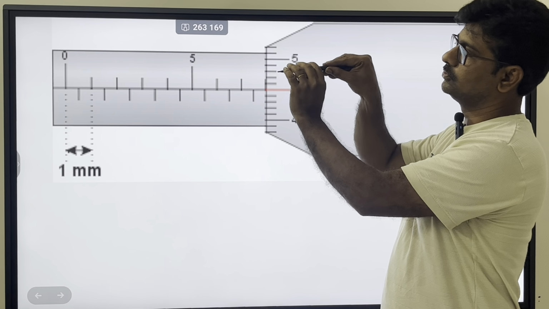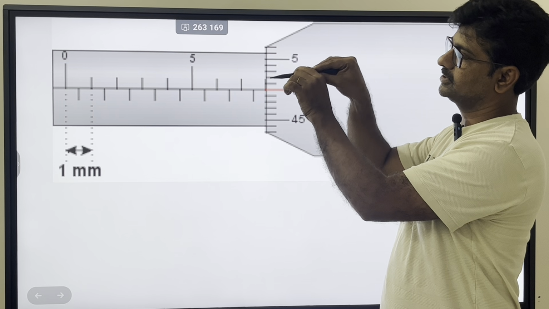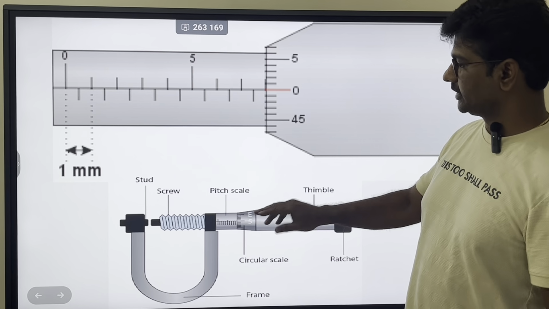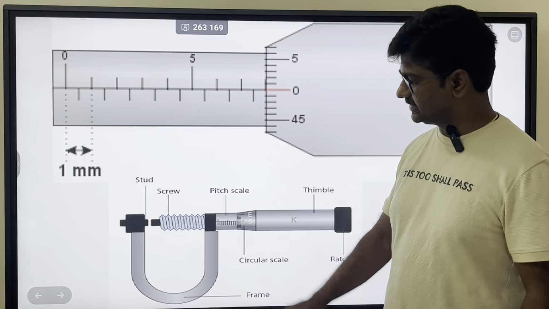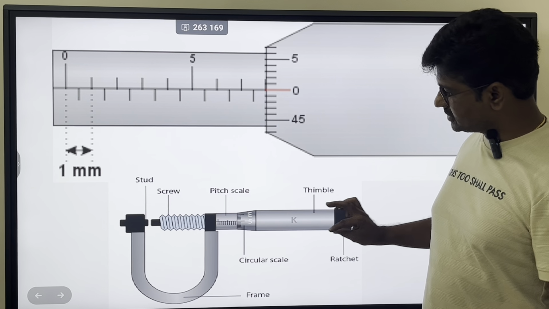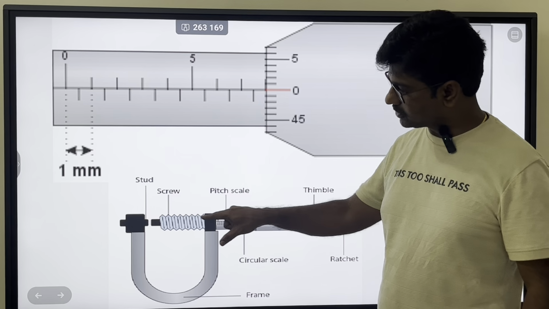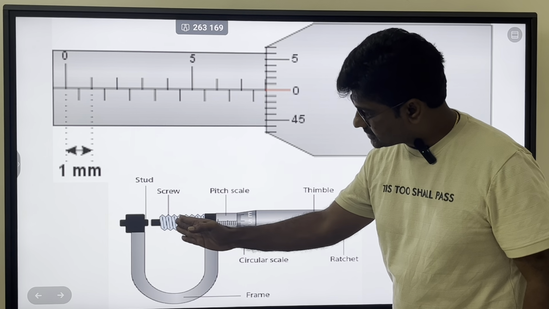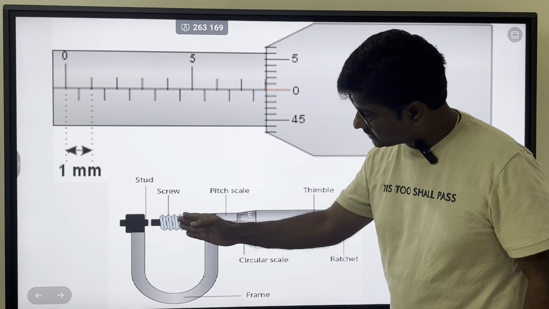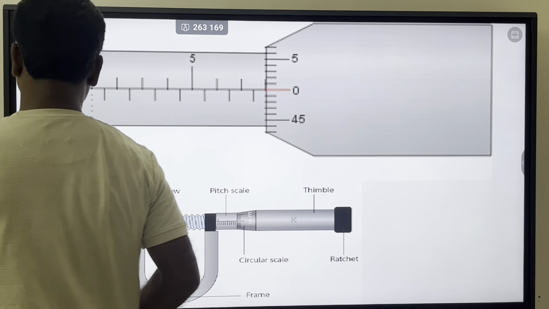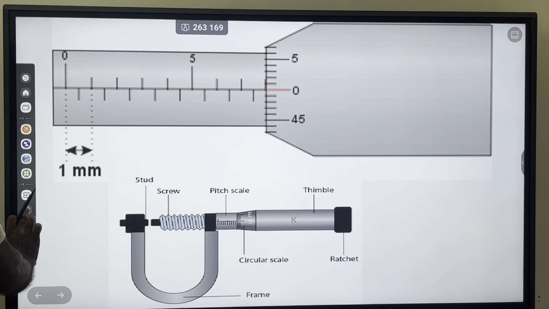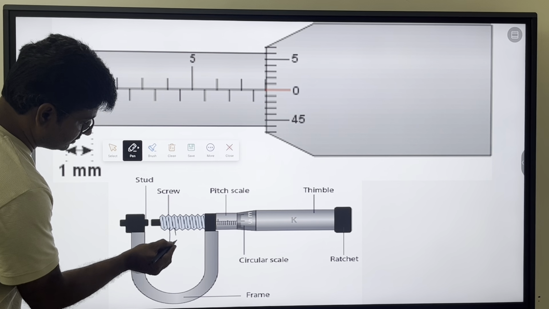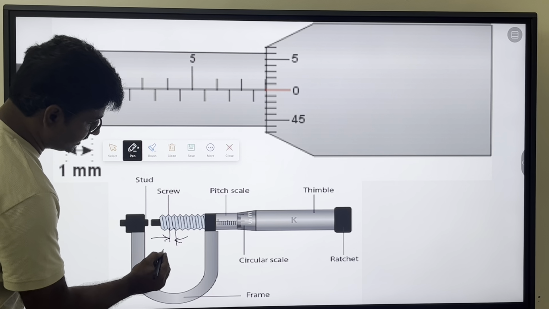When I rotate this on the screw, based on the threads here, it will advance either in the forward direction or backward direction. So there is a screw now, thread is there. Now when I rotate this, it actually advances the sleeve. The sleeve actually advances based on the pitch of this. So what is the pitch of this thread? That is one thread to other thread. That is actually the pitch, this one.